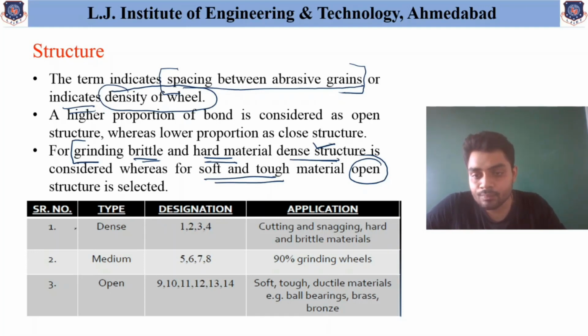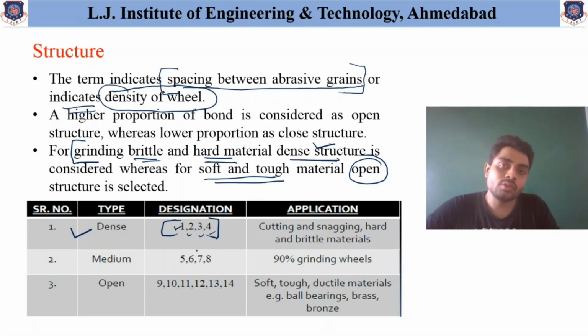First, if it is the dense structure, then in the specification of the grinding wheel it might be given a designation such as 1, 2, 3 or 4. This dense structure is applicable for cutting and snagging, and also for finishing of hard and brittle materials. If the structure is medium and its range is 5 to 8, then it is used in mostly 90% of grinding wheels.